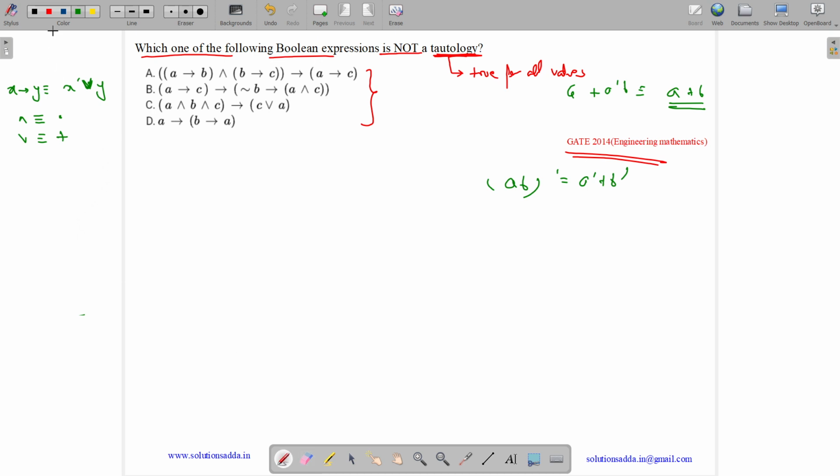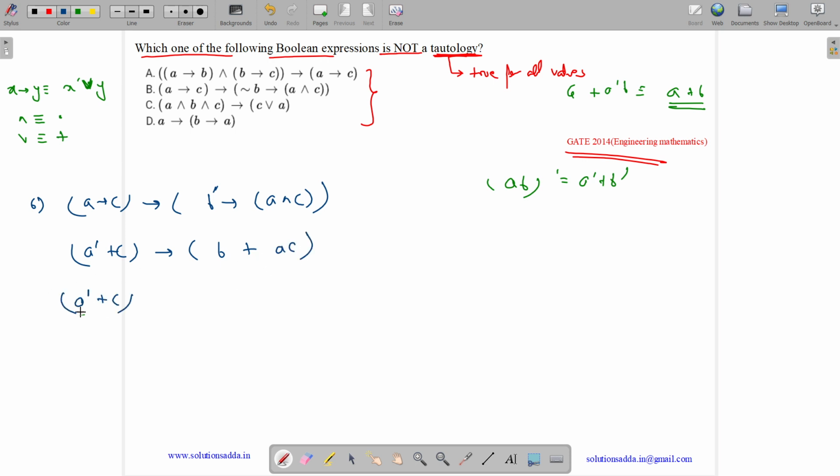So option B says A implies C implies negation of B implies A and C. So what is A implies C? A dash plus C. It implies, what is B implies AC? Negation of B can also be written as B dash, so it is B dash whole dash, which is B plus AC. Now this whole implies can be solved as (A dash plus C) whole dash.